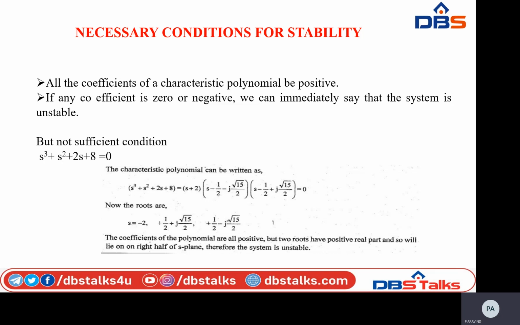See the above conditions. One is that all the coefficients of the characteristic polynomial be positive. If any coefficient is 0 or negative, we can say immediately the system is unstable. Here the coefficients of the polynomial are all positive, but two roots have a positive real part.